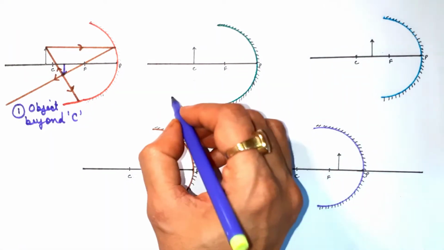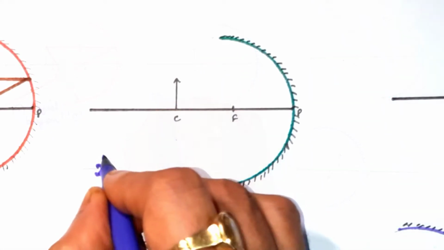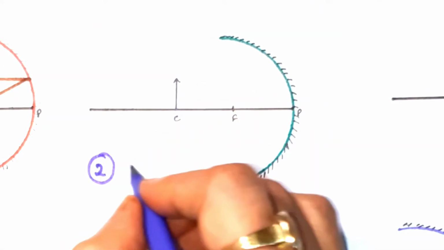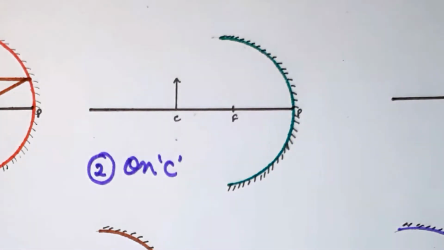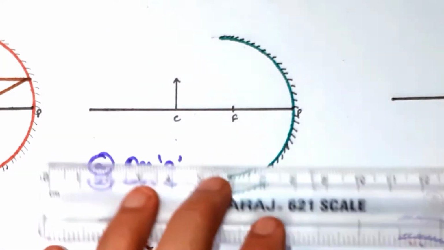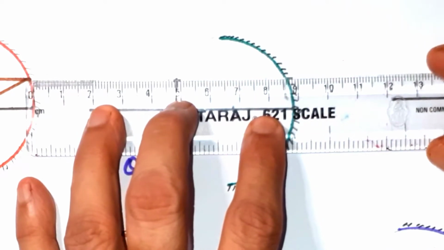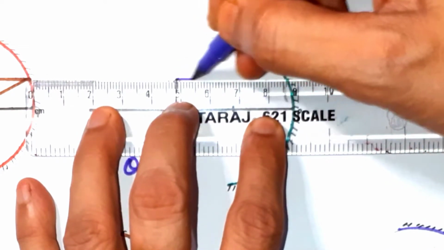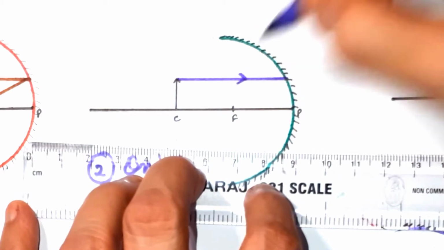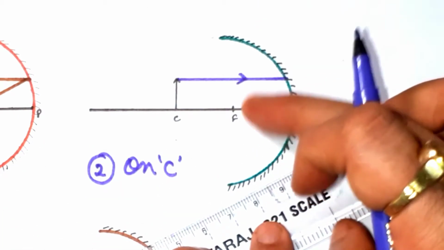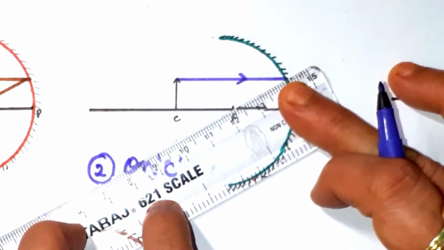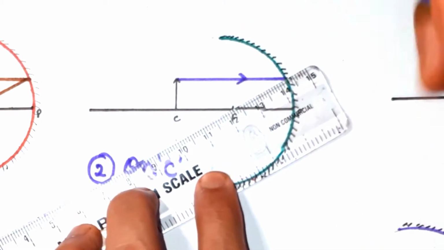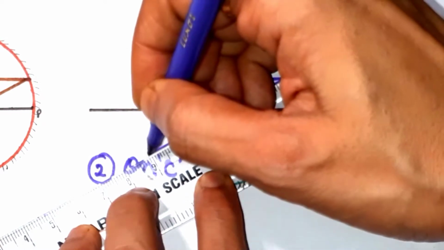In the second case, the object is kept on the center of curvature. So here also we'll apply the law. If the ray is parallel to the principal axis, it will pass through the focus.